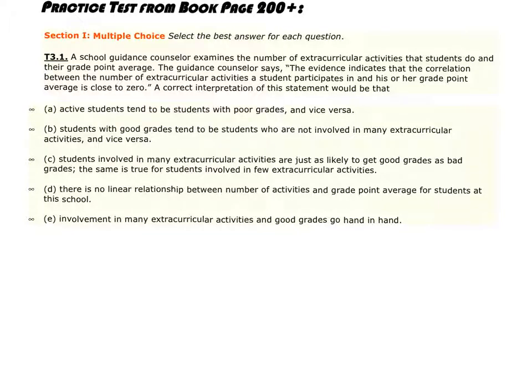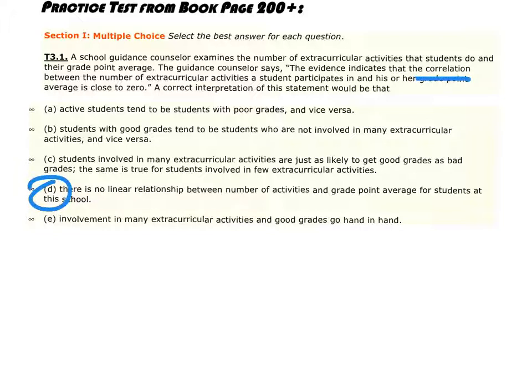So question 1: a school guidance counselor examines the number of extracurricular activities that students do and their grade point average. The guidance counselor says the evidence indicates that the correlation between the number of extracurricular activities a student participates in and his or her grade point average is close to 0. A correct interpretation of this statement would be that, in this case, letter D is going to be your correct answer. The key here is that they're talking about correlation.